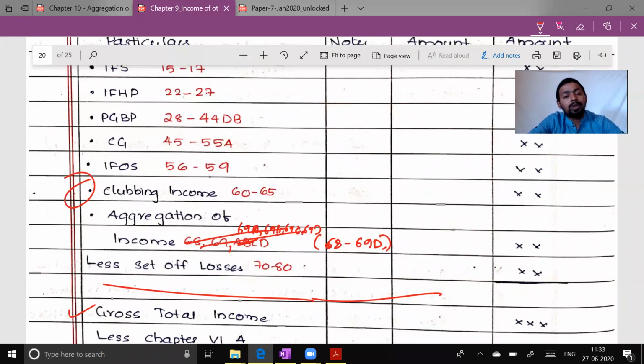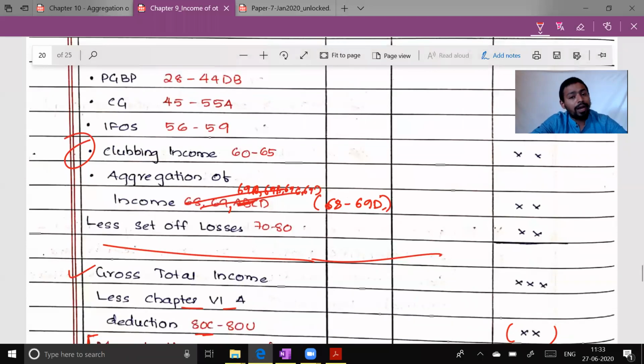Then income from other sources. In income from other sources, section 56 is the charging section, 57 is the deduction allowed, 58 is the deduction disallowed, and 59 is the deemed to be income under this IFOS head. Majorly, we have discussed the taxation of gift and taxation of dividend.